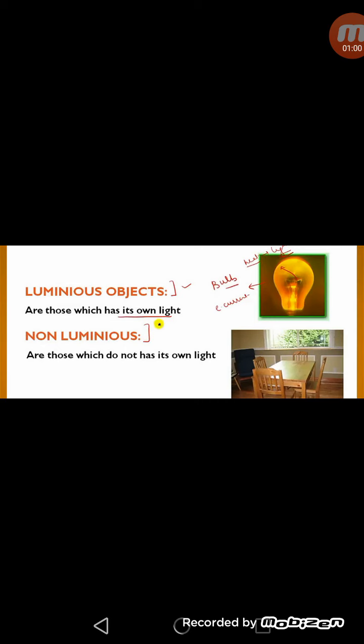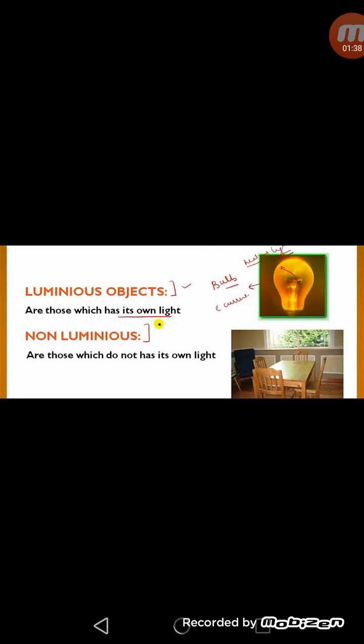We can see the luminous bodies even in the dark because they emit light. So those objects which have their own light are called luminous objects, like bulb, CFL. All these are luminous objects. Sun is also a luminous object, whereas the non-luminous bodies cannot be seen in the dark. The non-luminous bodies, however, can be seen when light from some other source, that may be from any luminous body, is made to fall on them. This occurs due to reflection of light by the non-luminous bodies.